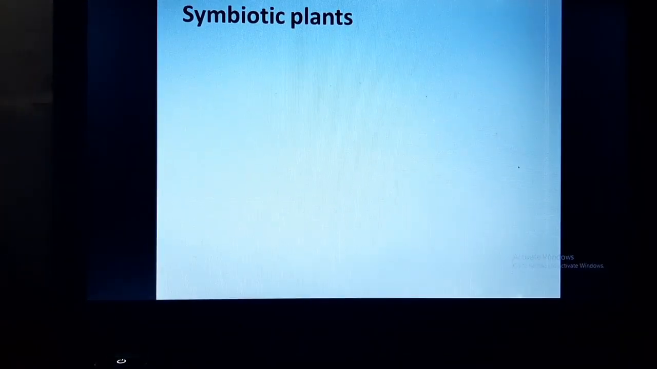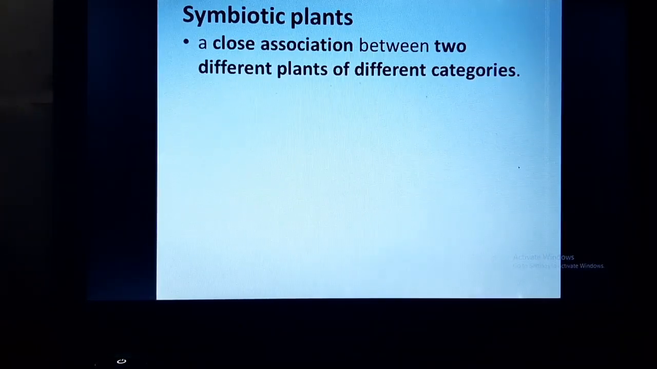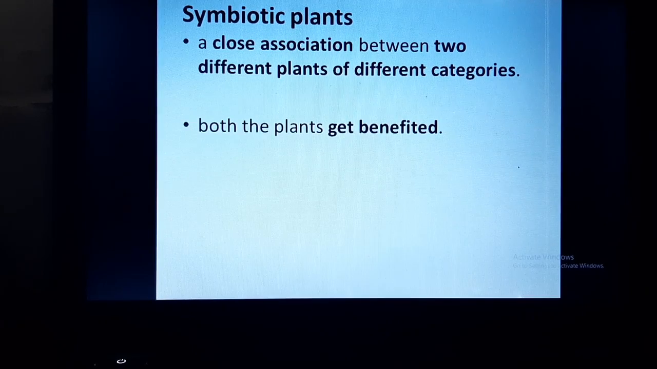Now we will be discussing about symbiotic plants. In symbiotic association, there is a close relationship between two different plants of different categories. Both the plants in this case are getting benefited. Like in the insectivorous mode of nutrition, you must have observed that one is the plant which is eating the insect, another is the insect. So the insect is not in any way getting benefited by getting digested by the plant.